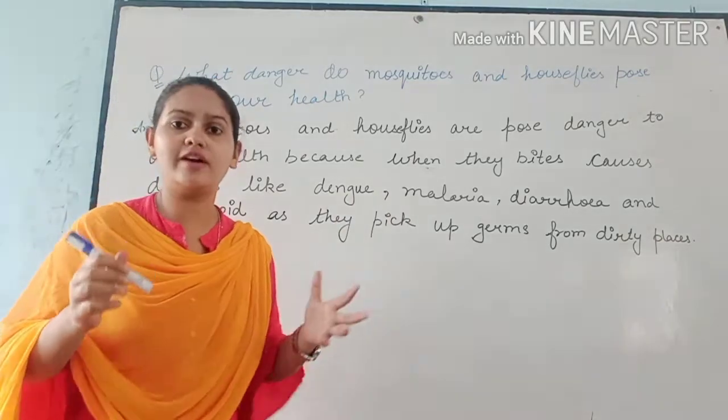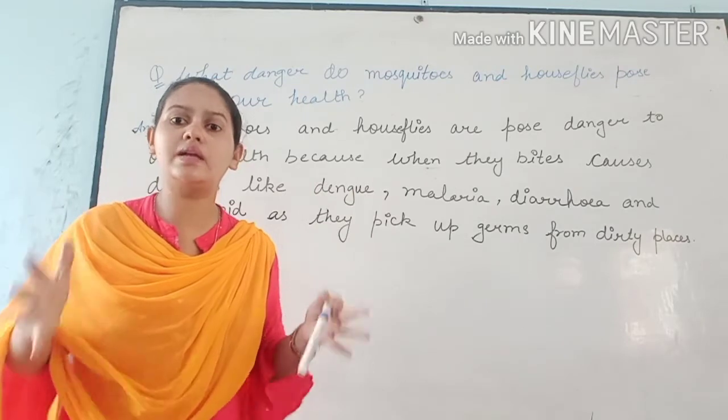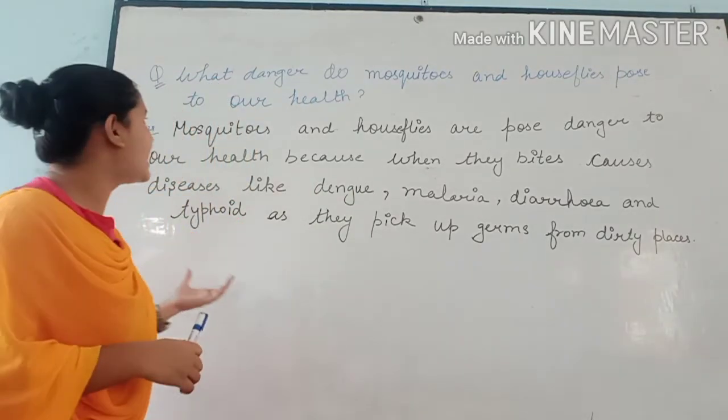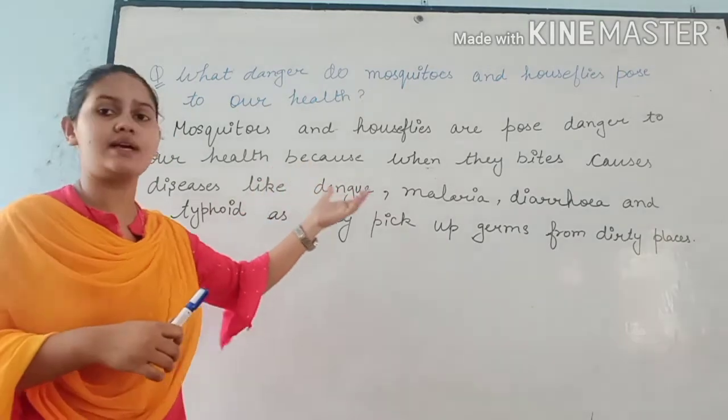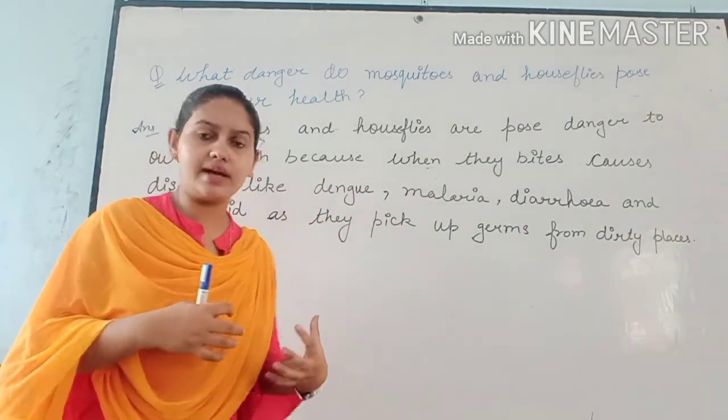That's why we always say, please make your surroundings neat and clean, make them green. Why so? Because mosquitoes and houseflies are harmful for our health, right?